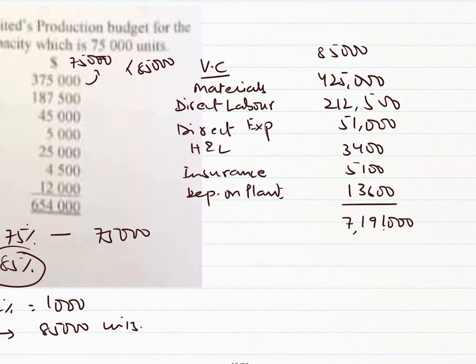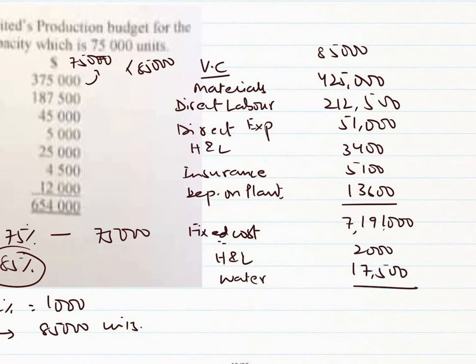Now what we have to add is the fixed cost. The fixed costs are heating and lighting, H and L, and water. Heating and lighting is coming to 2,000. Since it is fixed, it won't change, it will remain the same, 17,500.